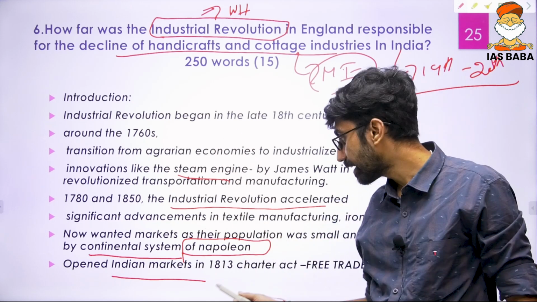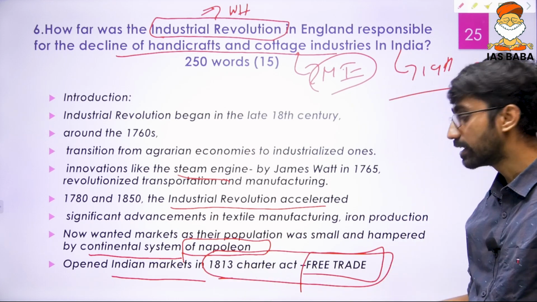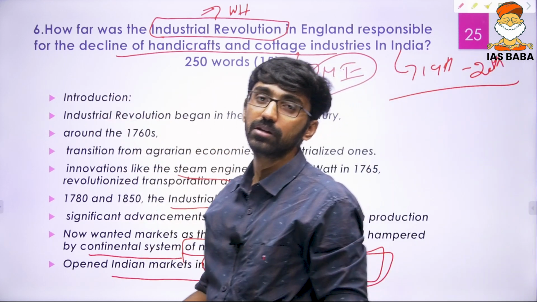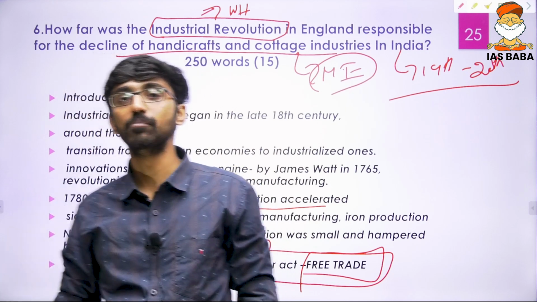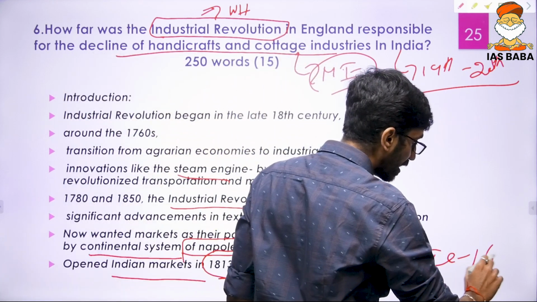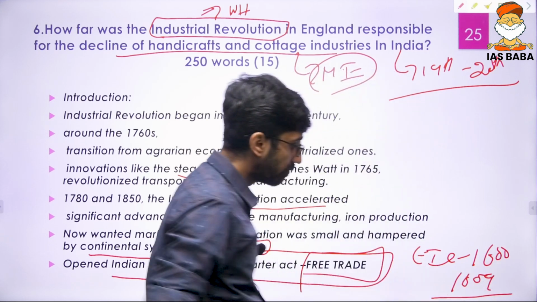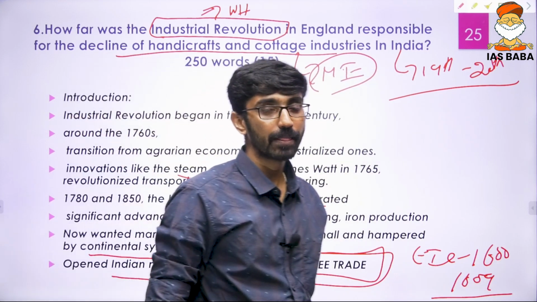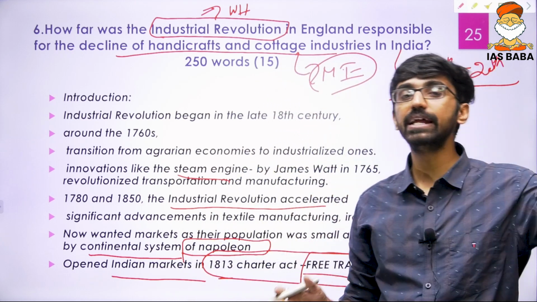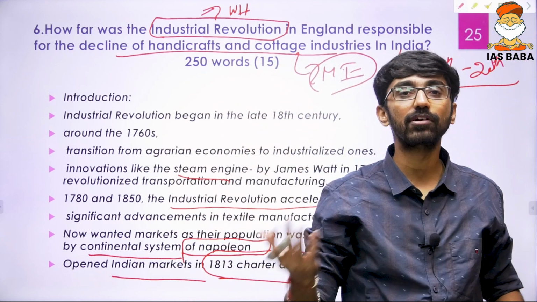And that is the reason the Charter Act of 1813 was passed, which provided for what is called free trade. That is, anybody can export and import from India right now, because the monopoly of East India Company was given way back in the 1600s, and that was extended indefinitely from 1609 onwards. Now there is a clamor for ending this monopoly, and now the Indian market was opened up.